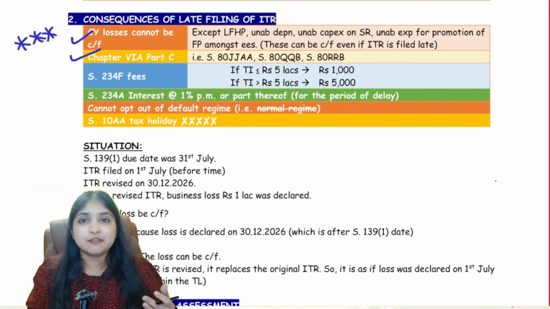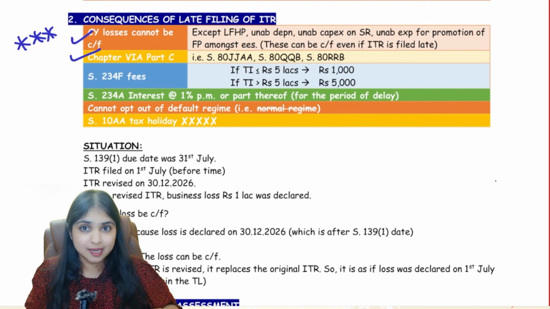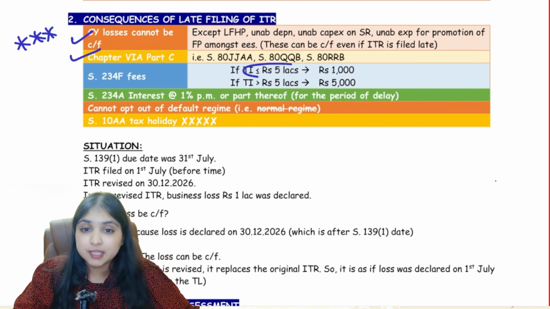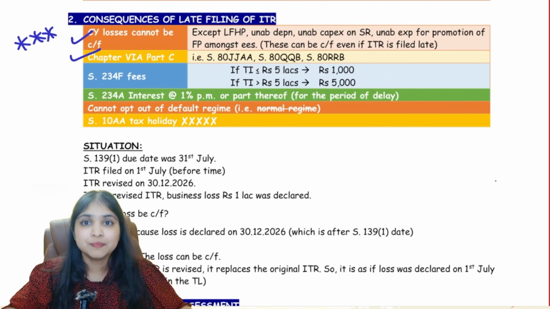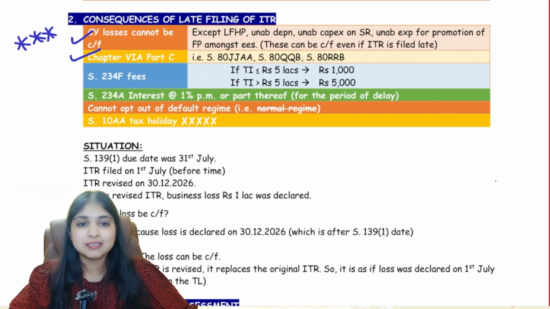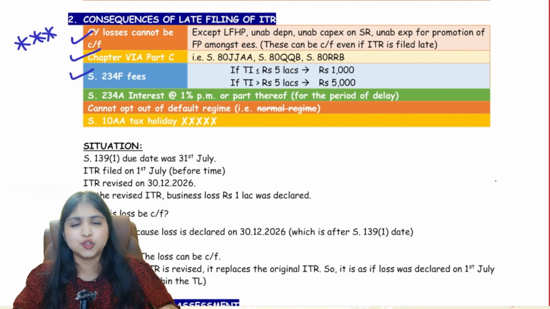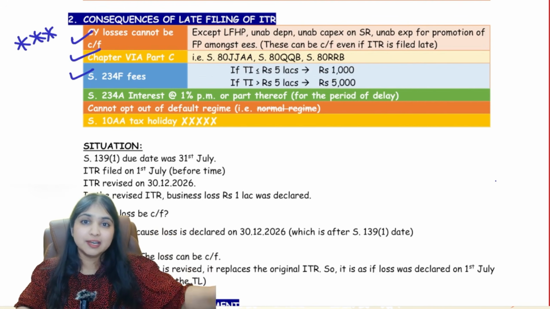How much 234F fees you'll have to pay depends upon how much your total income is. If your total income is within 5 lakhs, then 1000 rupees you'll have to pay. If your total income is more than 5 lakhs, then 5000 rupees fees you will have to pay. This is 234F fees. Easy to remember.